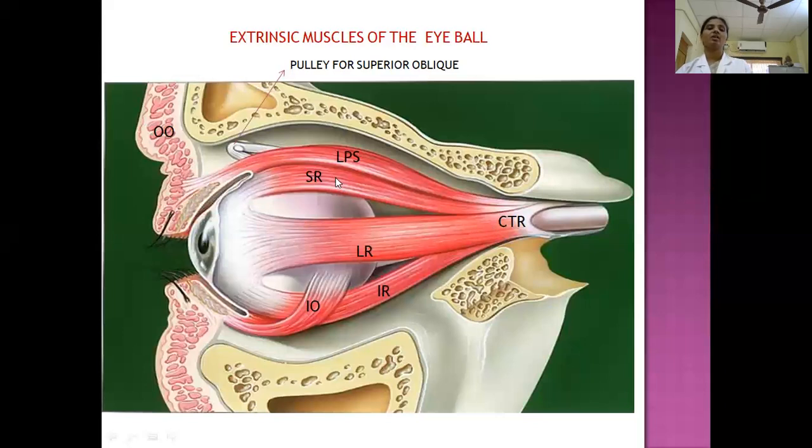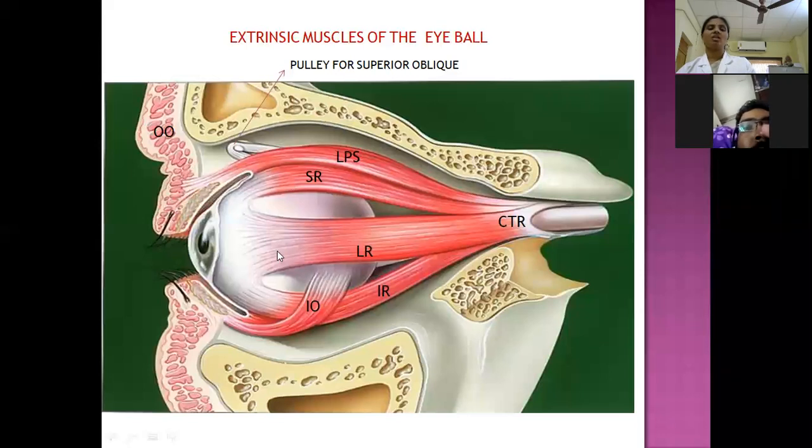The superior rectus goes forwards and is inserted just behind the sclerocorneal junction, but in front of the equator. Similarly, the lateral rectus is inserted on the lateral aspect of the eyeball, just behind the sclerocorneal junction. Then the inferior rectus, on the inferior quadrant, is inserted just behind the sclerocorneal junction, in front of the equator. So all 4 recti muscles are inserted behind the sclerocorneal junction, but in front of the equator.